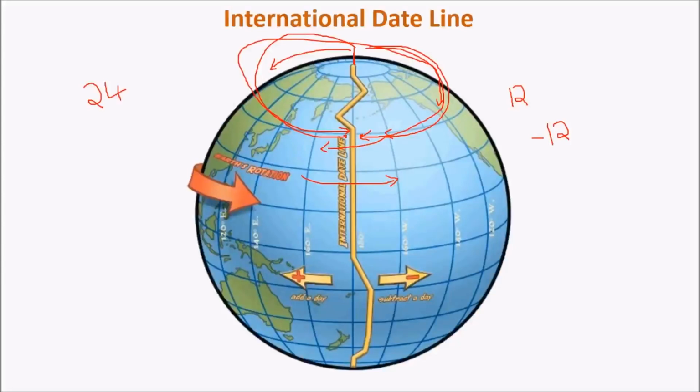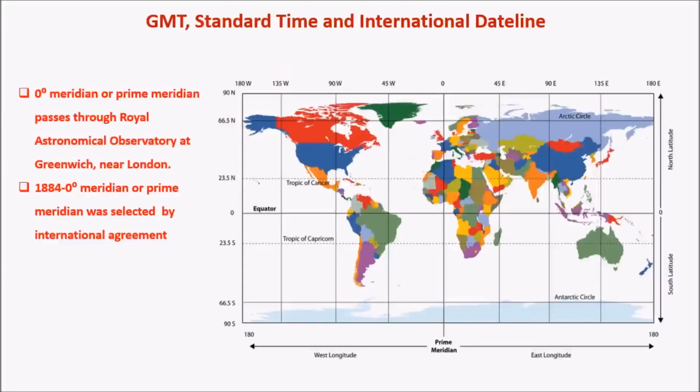As a result, this eastern part would be a day ahead, whereas the western part would be a day behind with respect to the international date line. So all the regions to the east of GMT, that is the prime meridian, would be 1 day ahead. That is, this region would be 1 day ahead compared to this region which is west of GMT. So all the eastern part would be 1 day ahead and the western part would be 1 day behind compared to the eastern part. For example, if here it is 31st of December, that is in the eastern part, then in the western part it would be 30th of December, that is they would be 1 day behind.